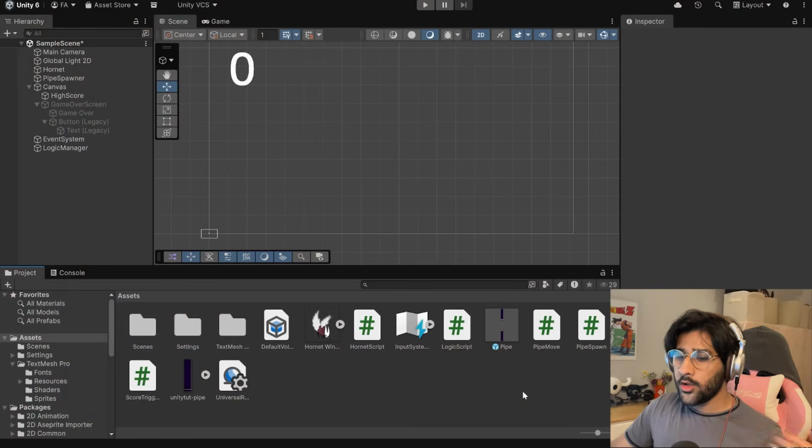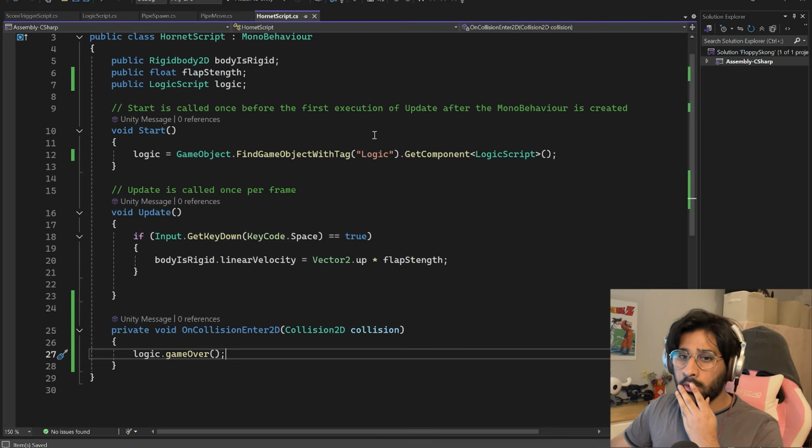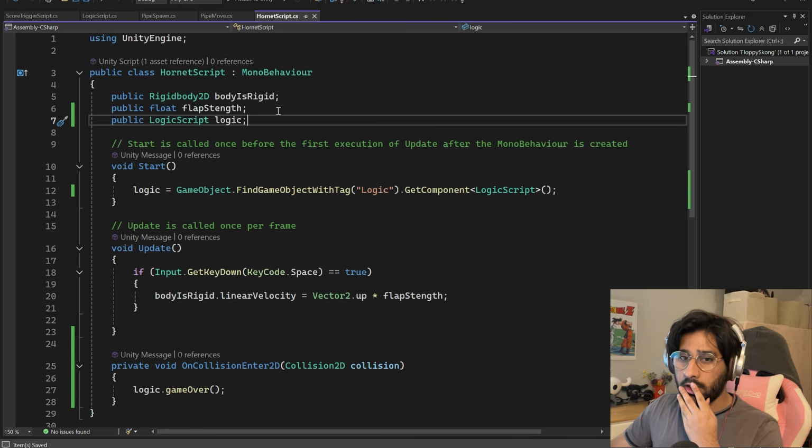Okay, so now apparently we're gonna use this thing called the boolean. We've been using floats and integers throughout this video, and string as well for text. String is text, float can store decimal numbers, and integer is a whole number. This thing is called a boolean. It's another type of variable which can either be true or false. So we can use the boolean to check if Hornet is alive or not. So if we go back to our Hornet script, we have a bunch of stuff here. We can make a new one.